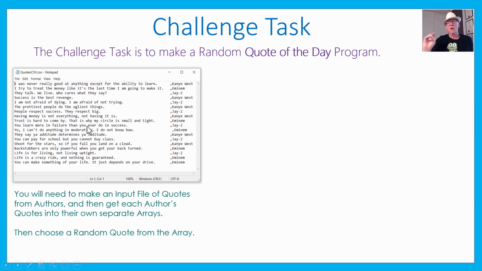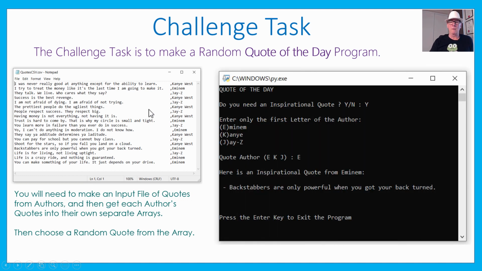If you like quotes from Greek philosophers like Seneca and Aristotle and Plato, you can use those. If you like quotes from, I don't know, American presidents or something, you can get that one. Whatever you like, you just need quotes and who the author was. And maybe just have 3 or 4 authors to keep it pretty simple in the program, because they're going to pick the letter of the author, and that's just a shortcut to make data entry quicker for them.